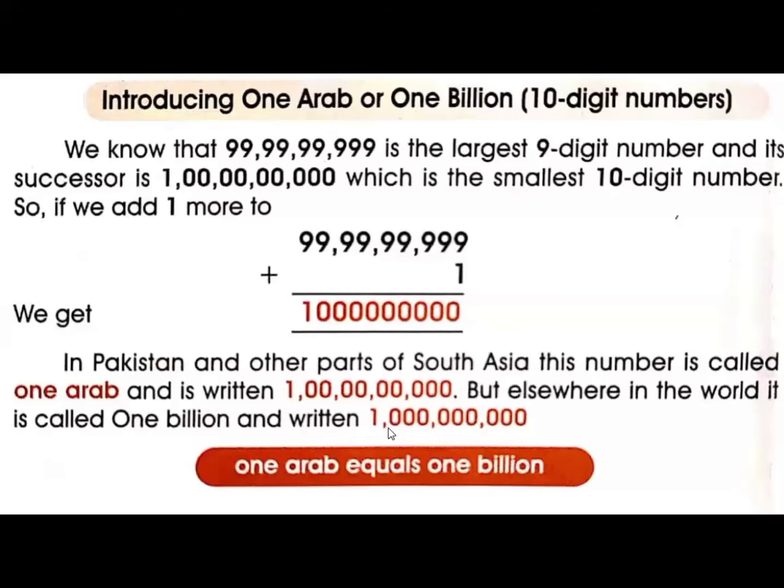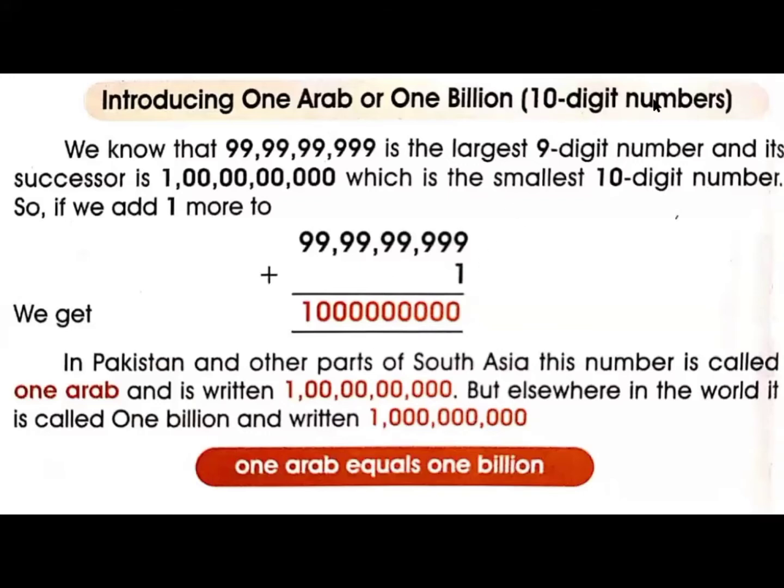First we write 1, then we put a comma after the billion group, then we write 000 in the million group, then we put a comma after the million group, then we write 000 in the thousand group, because the thousand group consists of 3 digits. Then we put a comma, and then we write 000 in the unit group. So in the international system, each group consists of 3 digits. So after 1 billion we write 000, 000, 000. This is the 10-digit number, in Arab.